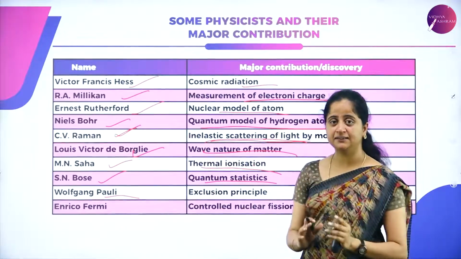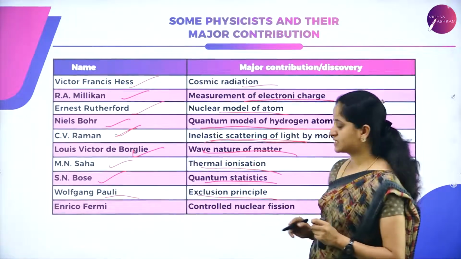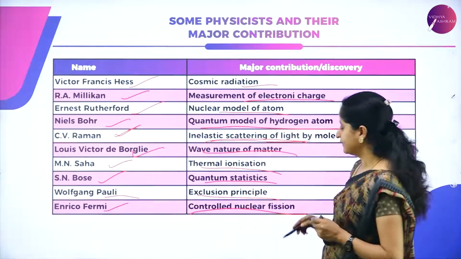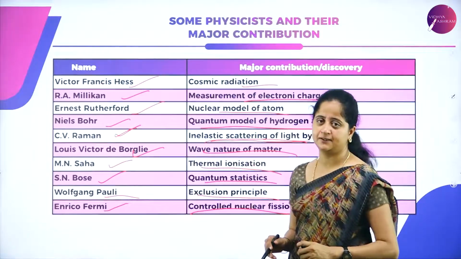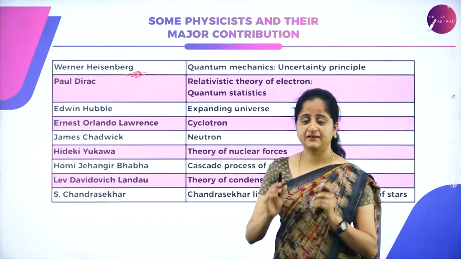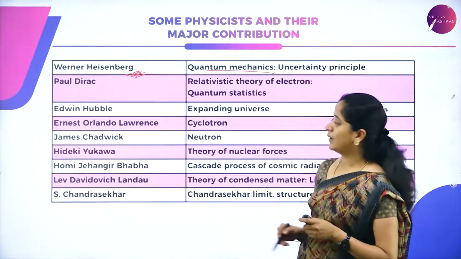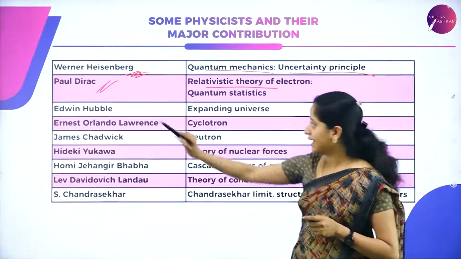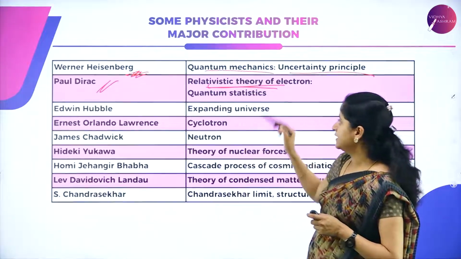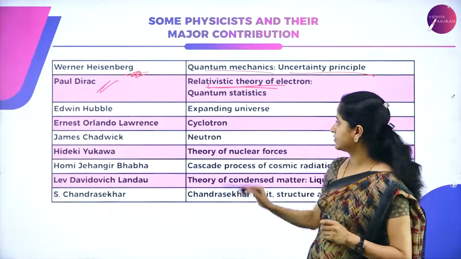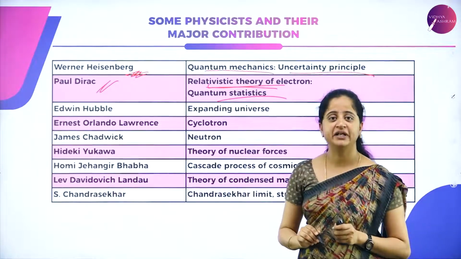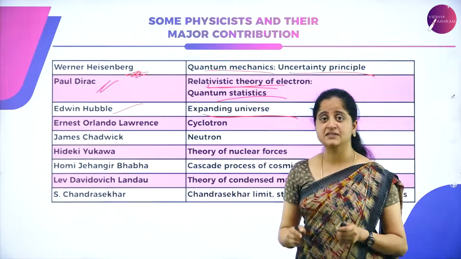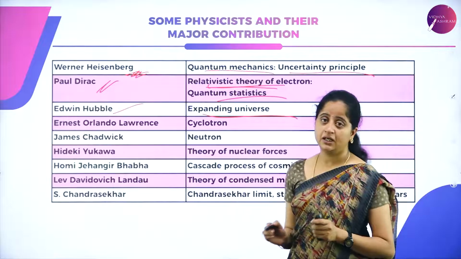Pauli is one of the other major scientists, who explained the exclusion principle. And also Fermi, who explained controlled nuclear fission. Heisenberg, one of the great scientists, explained quantum mechanics and the uncertainty principle. Dirac, another great scientist, explained the relativistic theory of the electron, and also contributed in the field of quantum statistics. Edwin Hubble explained the expanding universe.